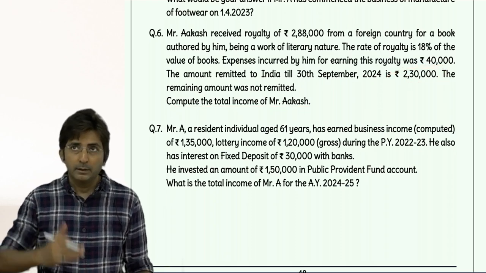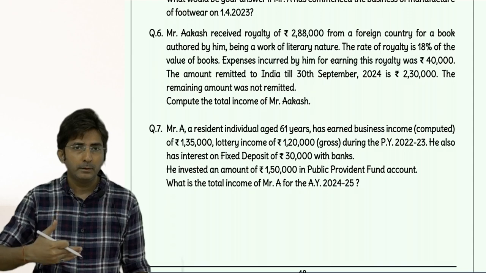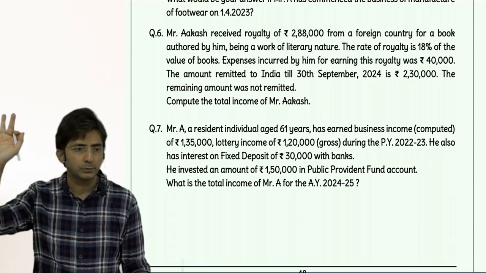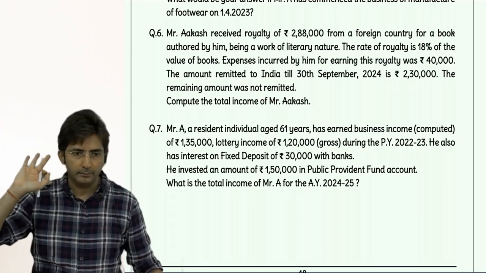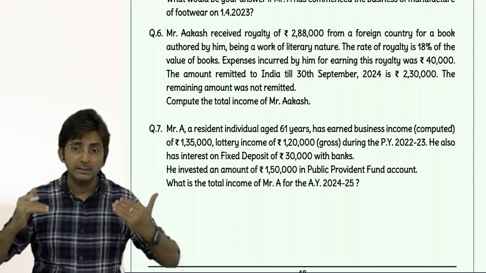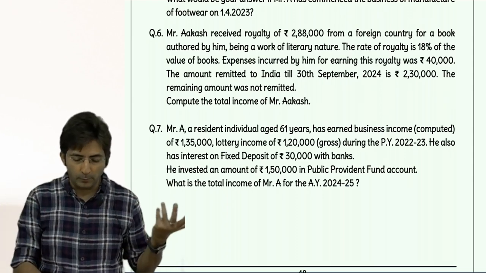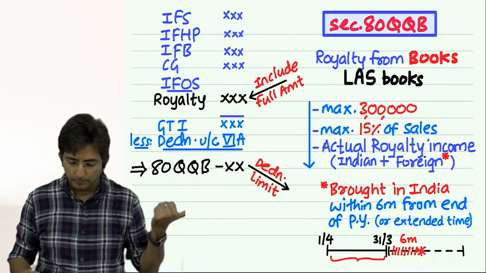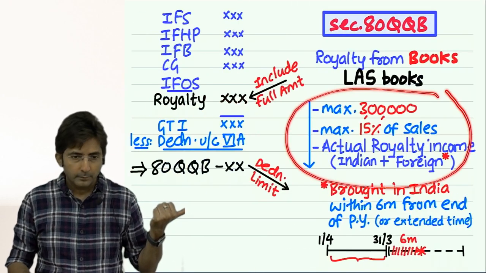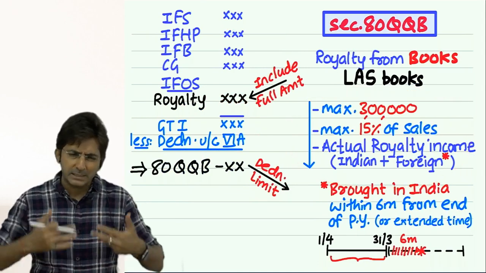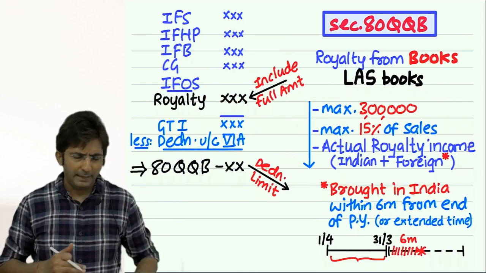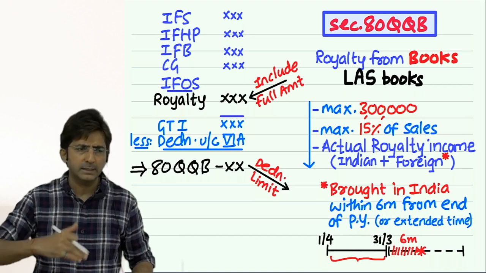First, in the 5 heads of income, there is only one head, income from other source. There you will write royalty income. Okay, and then deduction under chapter 6A, 80QQB will go as per the formula. Which formula? This formula. And let us not discuss right now. Let's start solving. As we reach a particular point, we will discuss on that point.